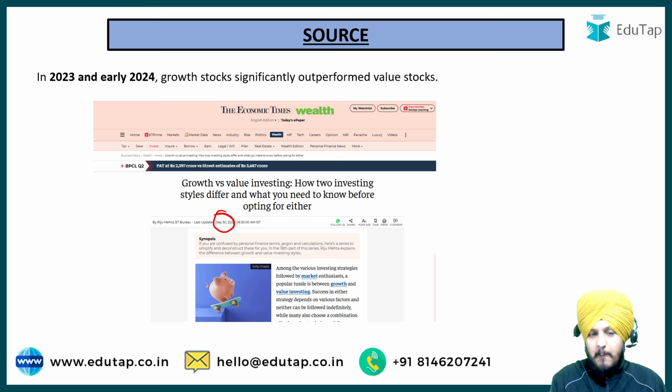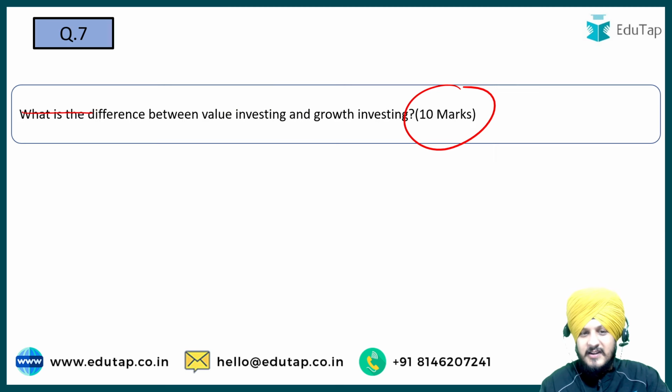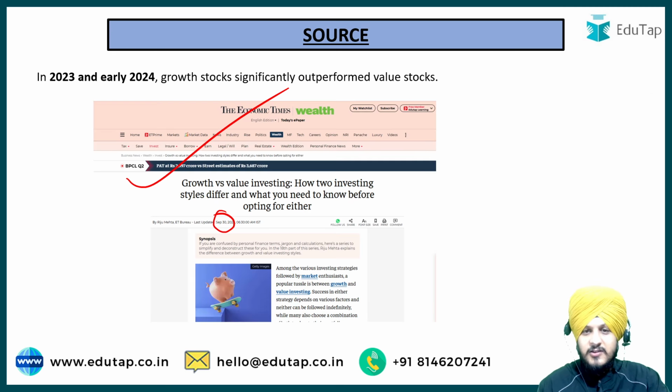The article gave a comparison between growth and value investing, because in 2023 and early 2024, growth stocks significantly outperformed value stocks, and it was in the news. Many financial analysts gave their understanding in different newspaper editorials, but the Economic Times covered it in a very specific manner. So I would say this was the context of this question. Though the question sounds very static in nature, the context is attached to current affairs. I hope it is clear to you.